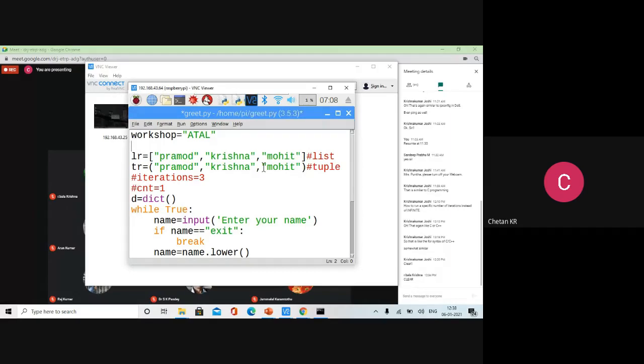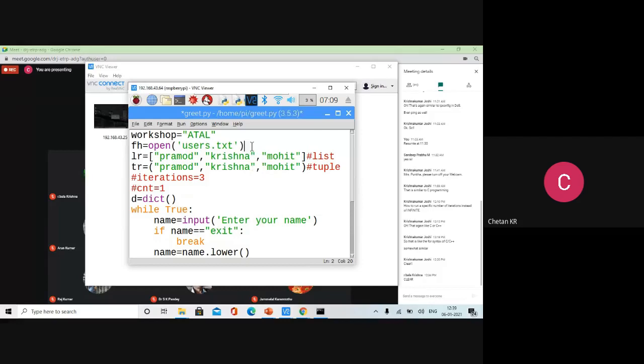All that you have to do is use the open API. So fh is equal to open, what is the file? users.txt. I'm assuming that users.txt is in the same directory, same folder. I'm trying to open users.txt and I'm getting a handler.